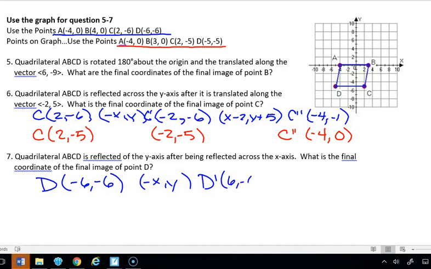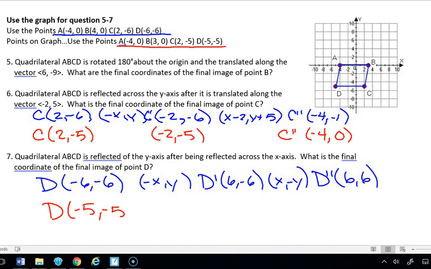negative 6. Then it says we're going to reflect it across the x-axis. So that's going to be x, comma, negative y. So that's going to give us D double prime of (6, 6). Now when we use the point from the actual graph, we got D, which is (-5, -5). Again, our rule. So D prime is going to be (5, -5). And D double prime is going to be (5, 5).